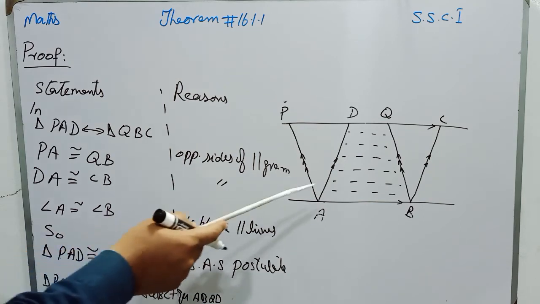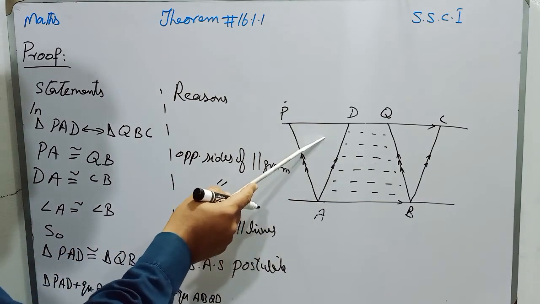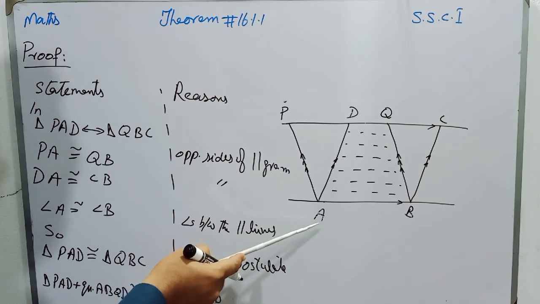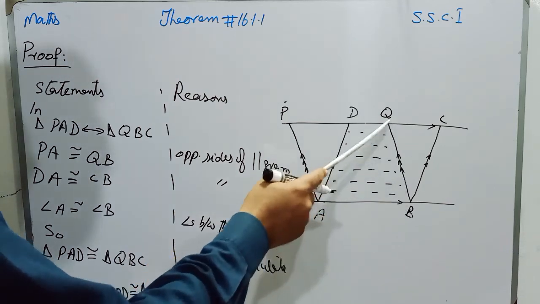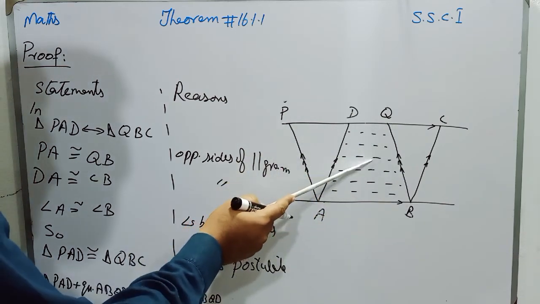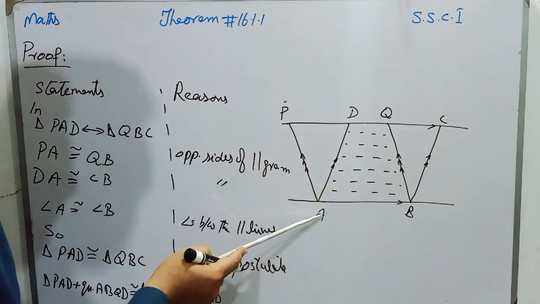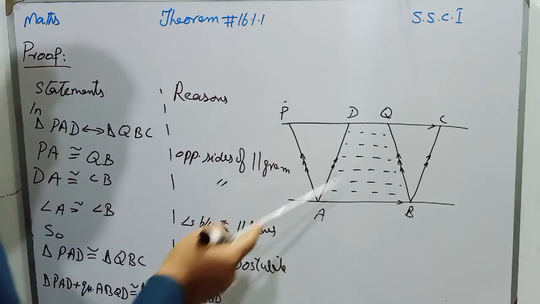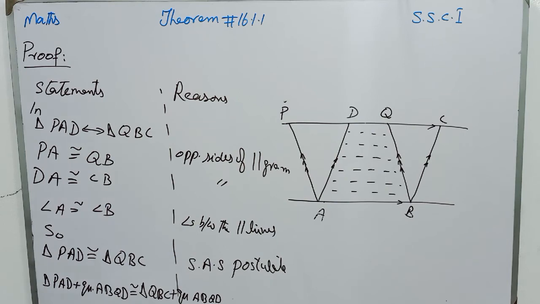So students, when we add this quadrilateral to this triangle, it will be parallelogram ABQP, and when we add this quadrilateral to this triangle, then it will be ABCD, and that we had to prove.